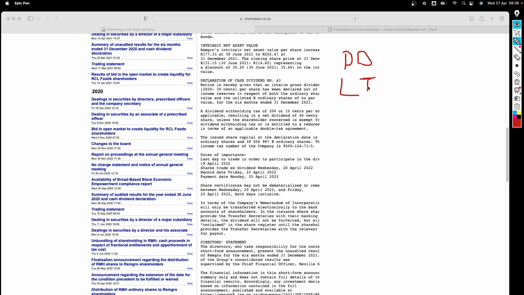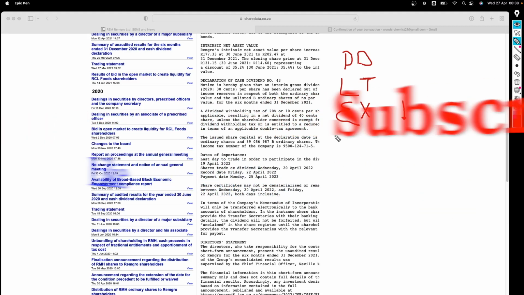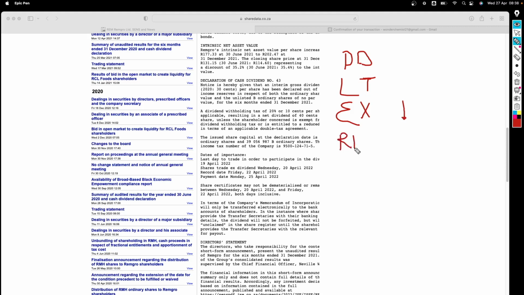Compared to MoneyWeb, you can see the recent stock exchange news services on MoneyWeb, but not all the other ones unless you have subscribed. Then from the last day to trade, you need to remember the ex-dividend date, meaning you can expect the share price to drop by the amount of dividend that is going to be paid. And then you remember the record date, which is the most important date, because if your name is not showing in the company books on the record date, it doesn't matter when you bought the shares, you are not going to get the dividend. Then obviously in the end we are looking at a dividend payment date, which is normally plus 3 days after the record date. So those are the dates that you have to keep in mind.